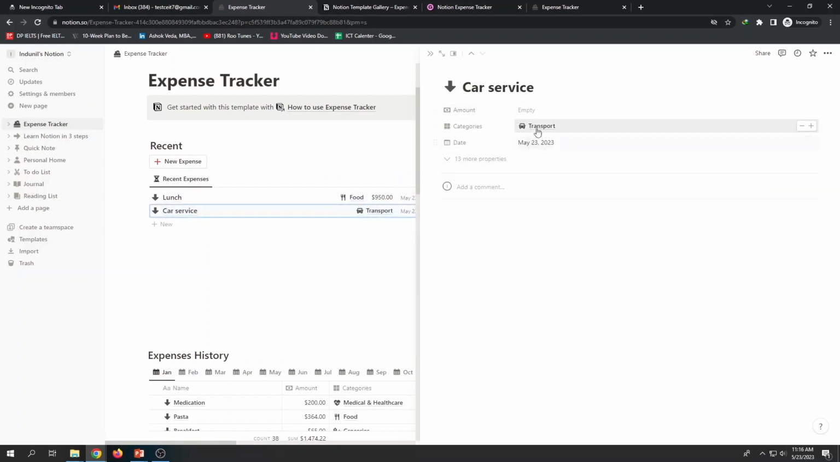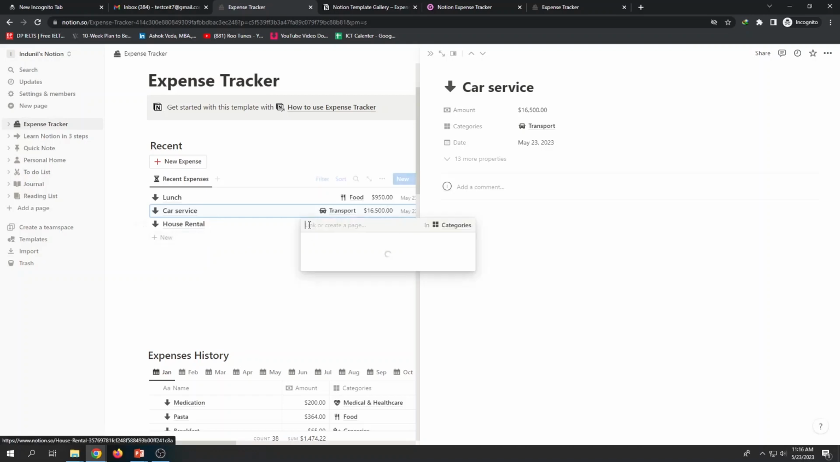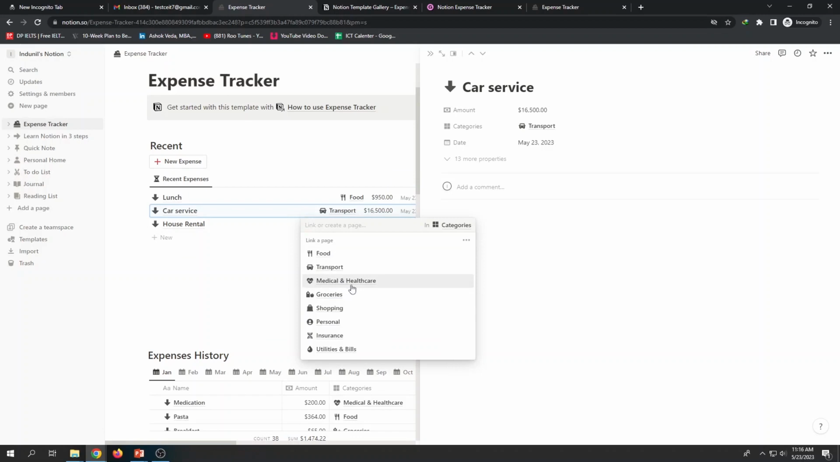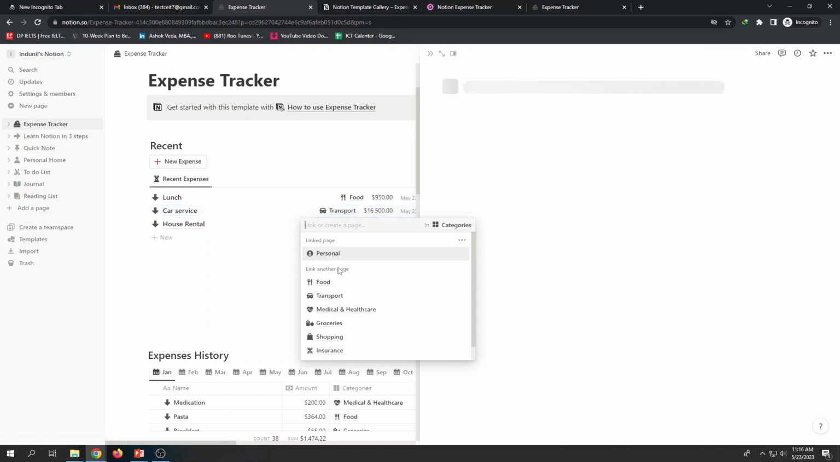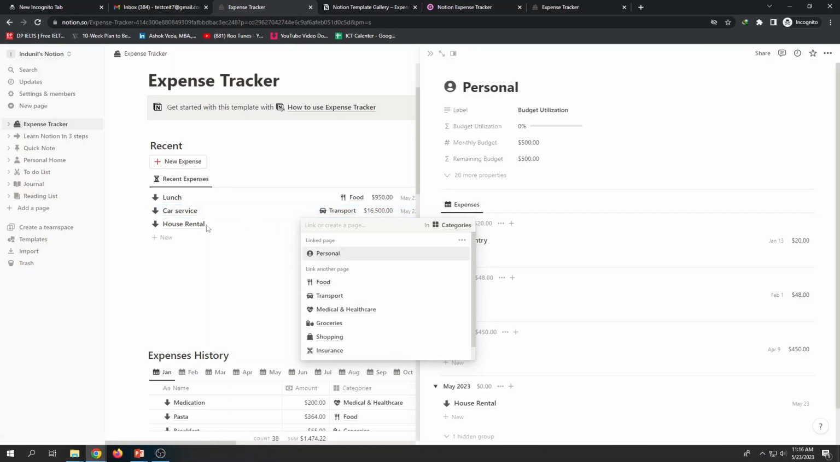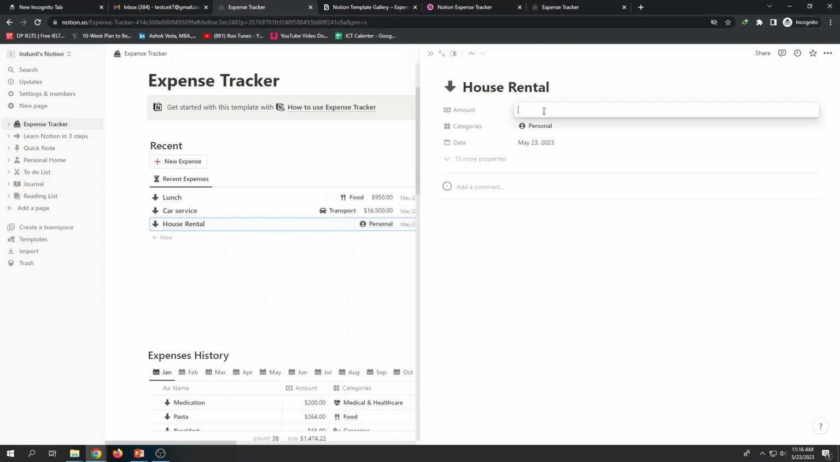Then I may add the amount. If I click here for the vehicle service, I say I spent around 16,500. Likewise, I can also add house rentals. I can just keep on adding my expenses. Then grocery, shopping, personal. I just put it as personal. Under these categories, I can put it. Then to add the amount, I say my rental is going to be around 18,000 rupees per month.